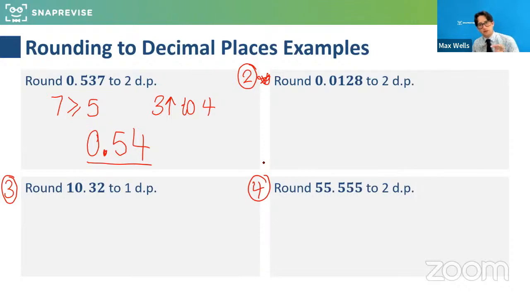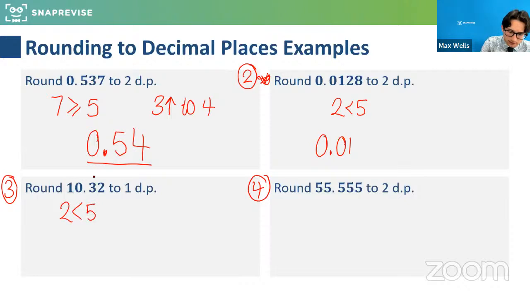And I really would like to stress why significant figures are important, especially from a science perspective as well. Some of you might be fully aware when it's appropriate to use which. Obviously, if they tell you exactly how they want you to round it, you must do it that way. But yeah, this is great. Well done if you've done this. So 2 is less than 5, so that one's going to round down to 0.01. Very good. The third one, 1 decimal place, where the 2 is less than 5, so that's going to make it round down to 10.3.